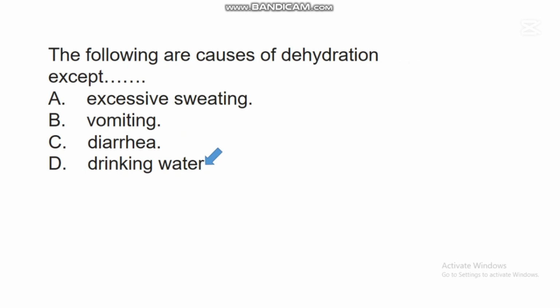There are different causes of dehydration in the body system. One of these causes is excessive sweating. When an individual sweats profusely, he or she will lose a lot of water from the body. Someone can also lose water from the body through vomiting. If an individual is suffering from diarrhea, a lot of water is lost through stool, through these watery faeces. So all these factors are causes of dehydration except option D.